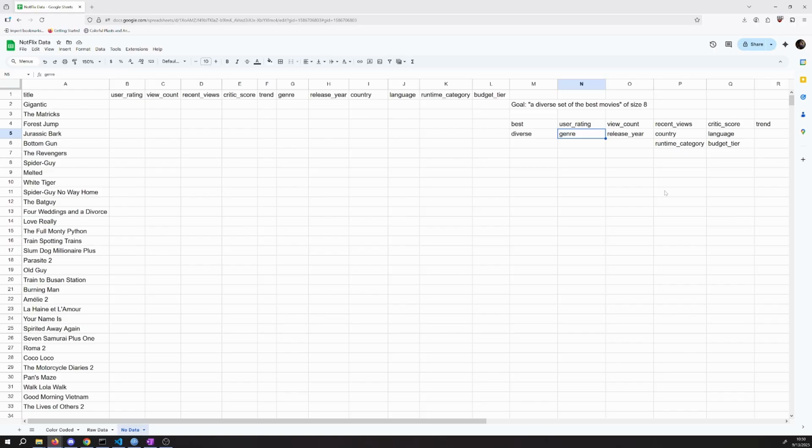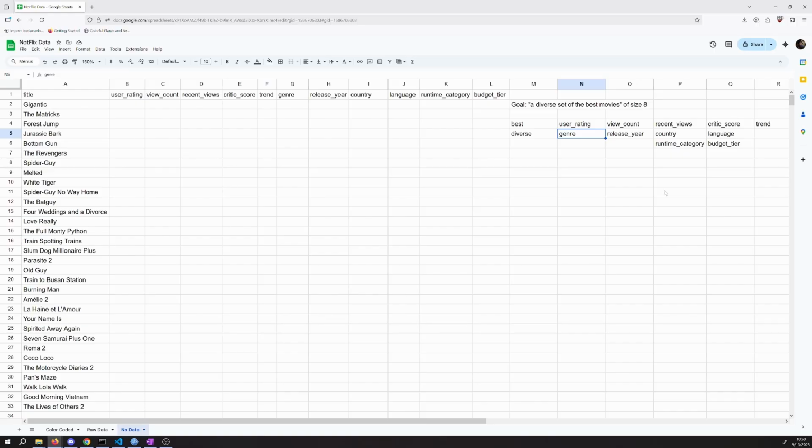And when we're considering diversity, when we're trying to have a diverse set, what we usually are looking for is some kind of disjoint collection of sets like genres. And then we have a criteria that says, well, we want to hit all those sets. We want one element from every genre.